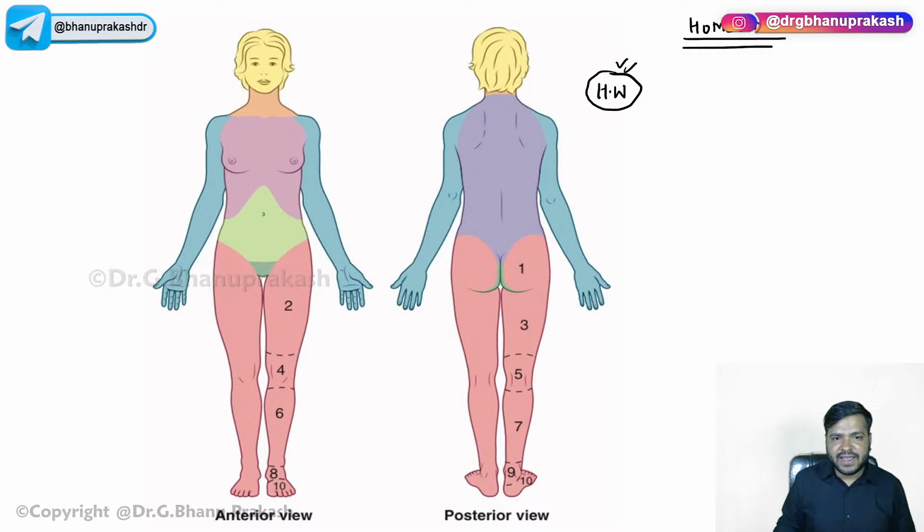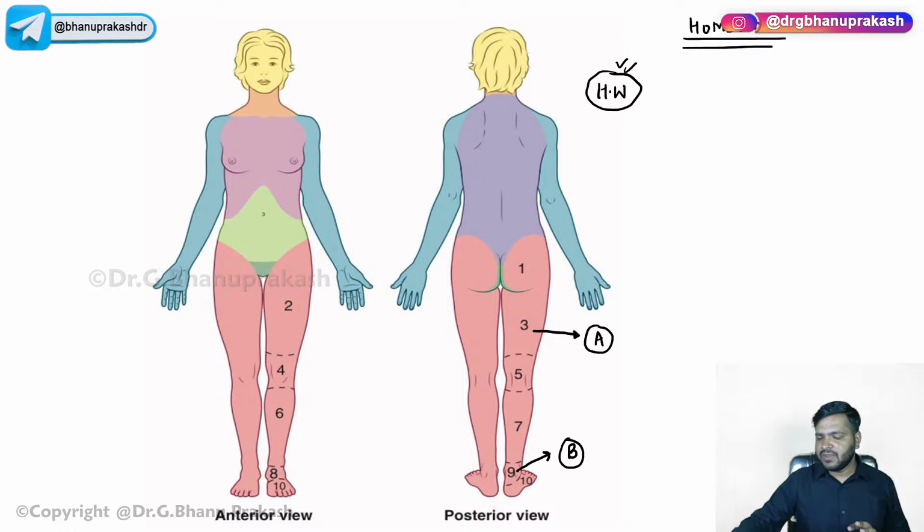Meanwhile, just try to comment which region this is, the one I have marked with A. Just write it down in the chat box. And what is this one over here? Which joint are we actually focusing on, the A and B part? Yes, the first one is right. I'm just testing you guys, so just let me know in the chat box.